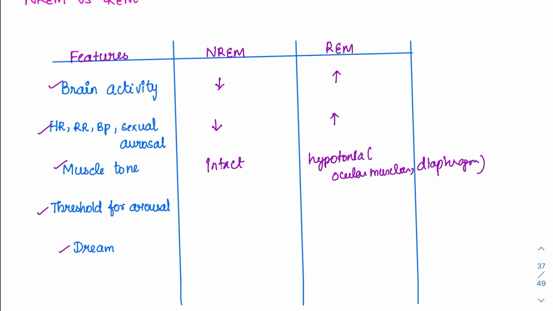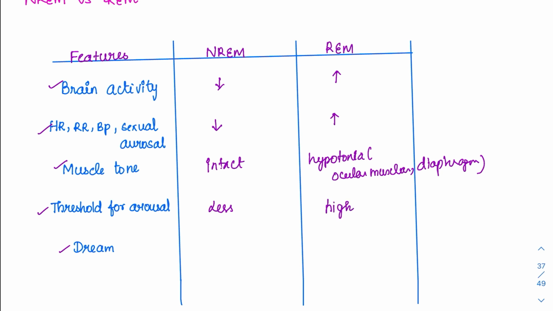Then threshold for arousal. Usually it is said that threshold for arousal is less in case of a non-REM. Like the person can be woken up easily. In REM sleep, it is very difficult. The threshold is very high.